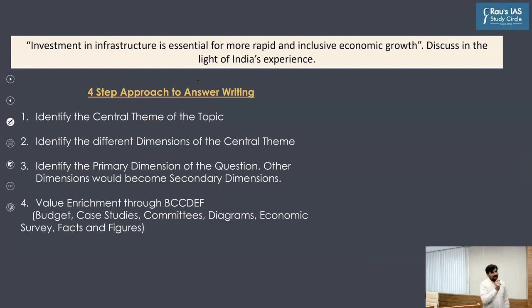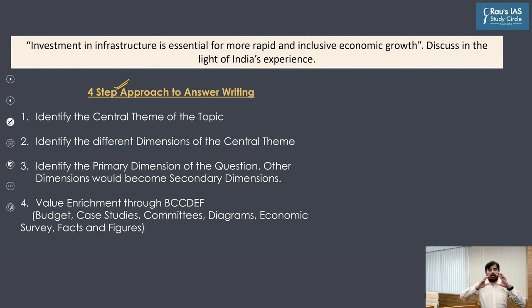Now, before discussing the answer to this question, let me first highlight what kind of approach you can adopt for answer writing. The approach I'm going to discuss here, you could incorporate in writing answers in GS paper 3 Indian economy. It is a general approach which you can adopt for any question. So what is this approach all about? I have repeatedly discussed this approach in the current affairs classes, so let me re-emphasize the same aspect once again.